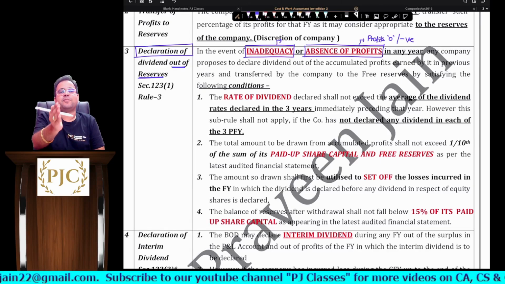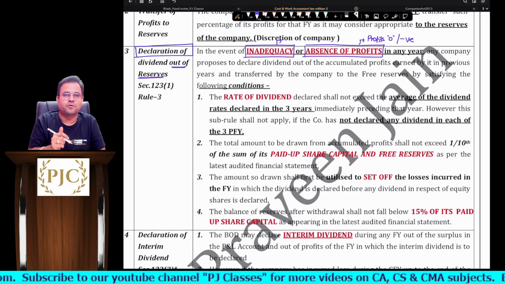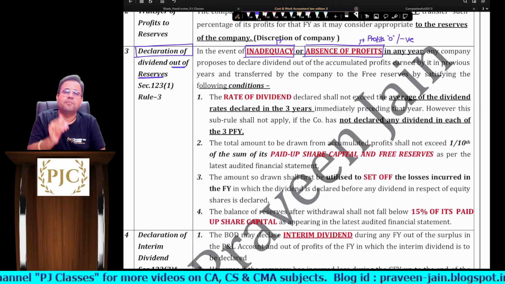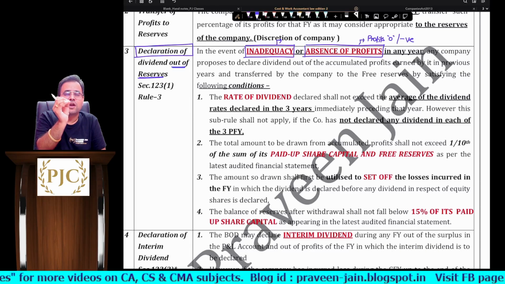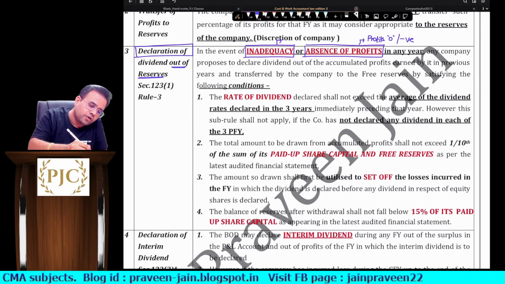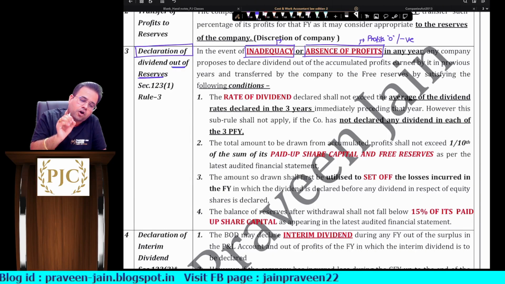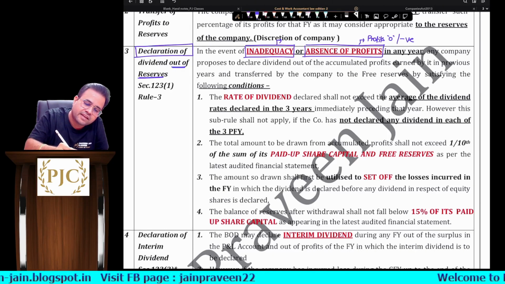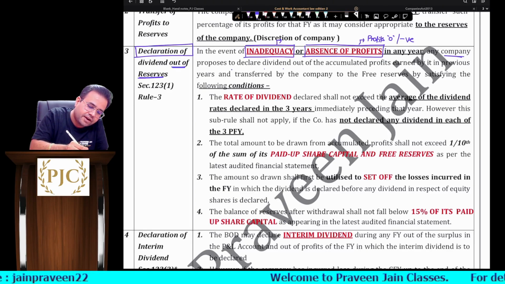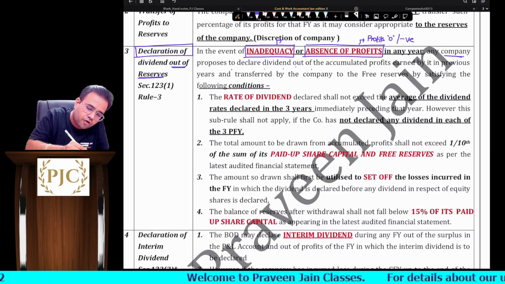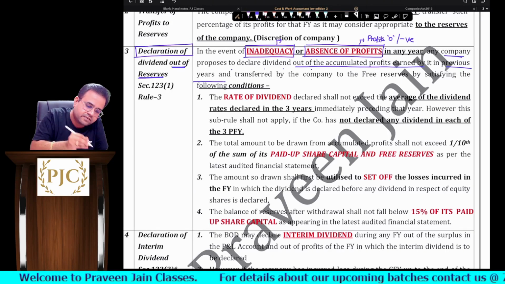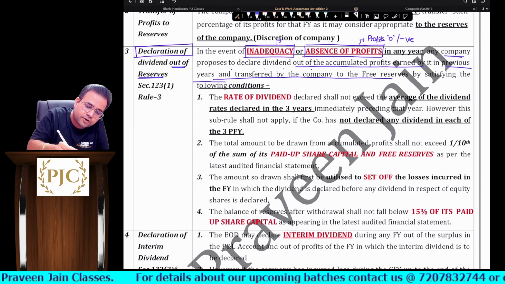Imagine during the year company has earned profits of 10 rupees only, sir. Okay, or 1000 rupees only, 1 lakh rupees only, sir, and we want to declare dividend more, sir. So can I say we are not having adequate profits or we are having no profits? So in the event of inadequacy or in the event of absence of profits in any year, any company proposes to declare a dividend out of accumulated profits earned by it in the previous years and transferred by the company to free reserves.